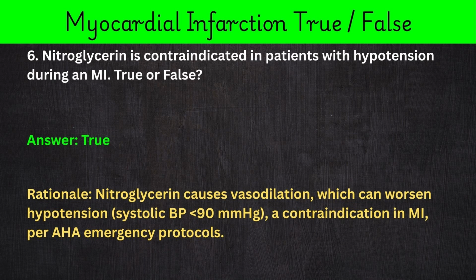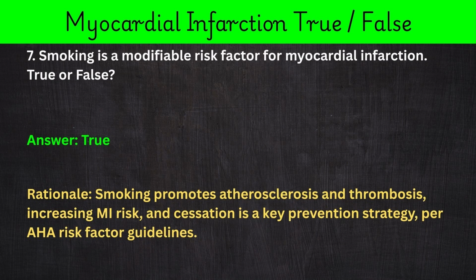Rationale: nitroglycerin causes vasodilation, which can worsen hypotension, systolic BP less than 90 millimeters of mercury, a contraindication in MI, per AHA emergency protocols. 7. Smoking is a modifiable risk factor for myocardial infarction. True or false? Answer: true.